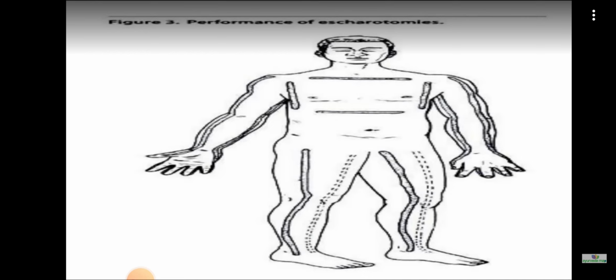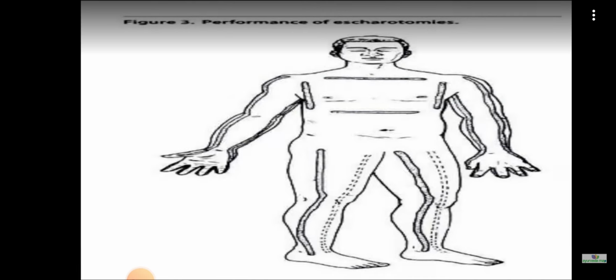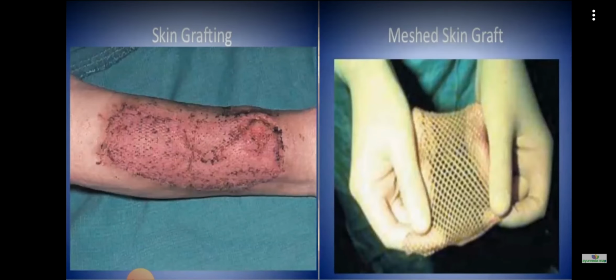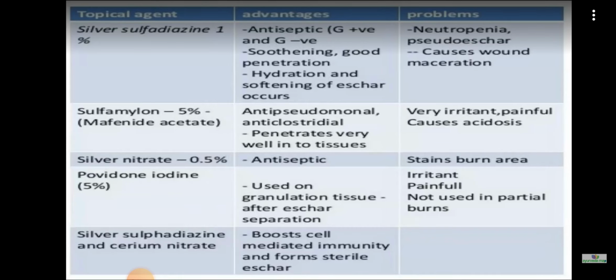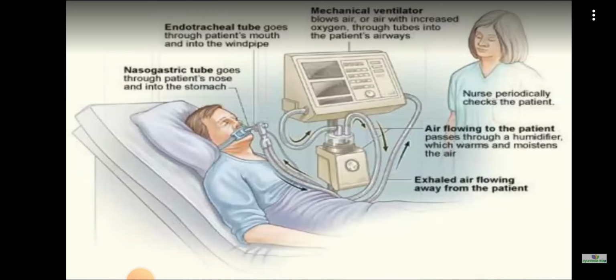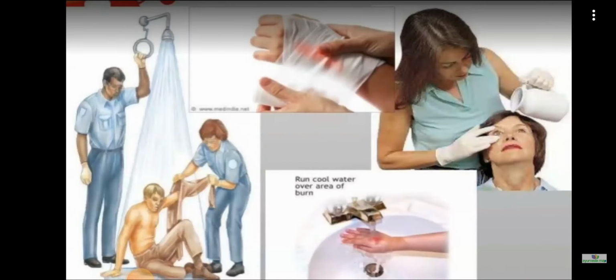Ma'am, Rule of 9, once again, to tell. Rule of 9 is the method of assessment actually. As I have told in the treatment portion also, it is important to assess the burn, how much percentage or how much area is affected, that we have to know.